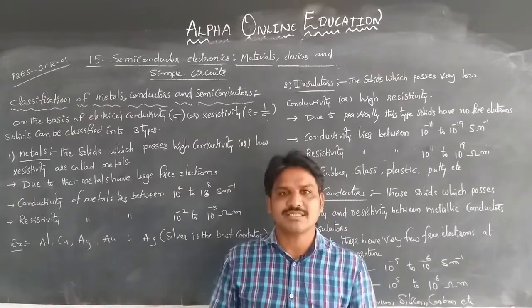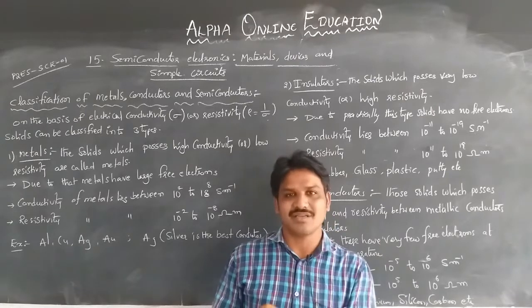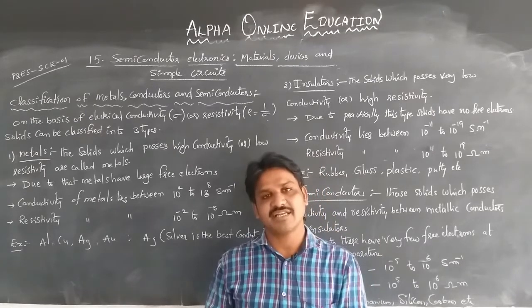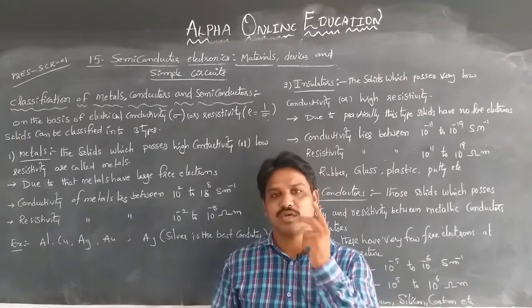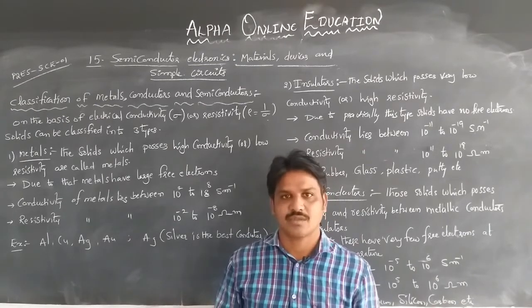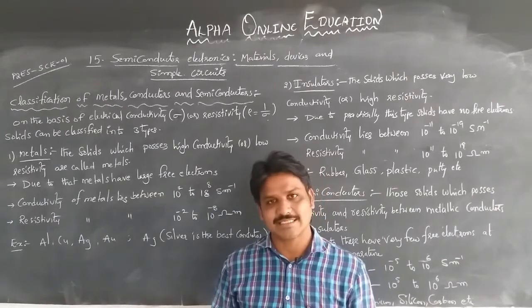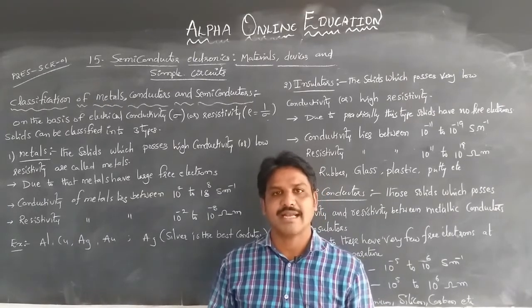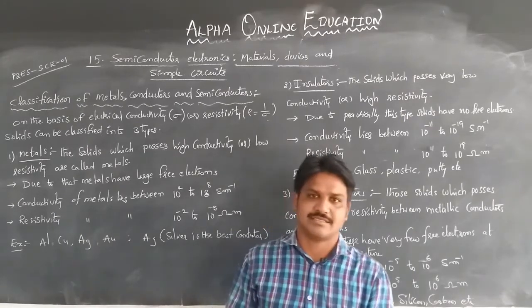So, according to that, solids, their conductivity of electrons or resistivity, according to the conductivity and resistivity, solids can be classified into three types. Those are metals, that means to say conductors, and insulators and semiconductors.